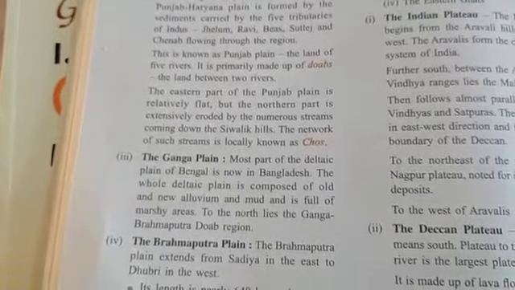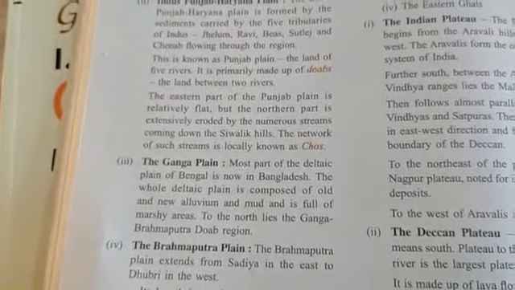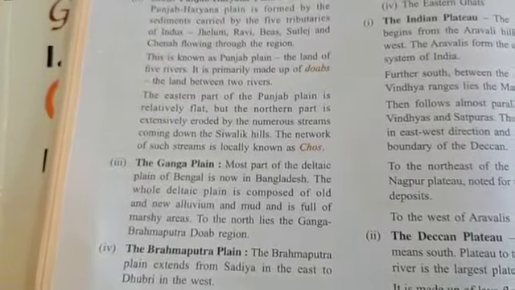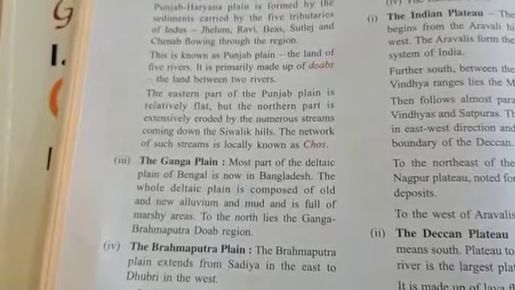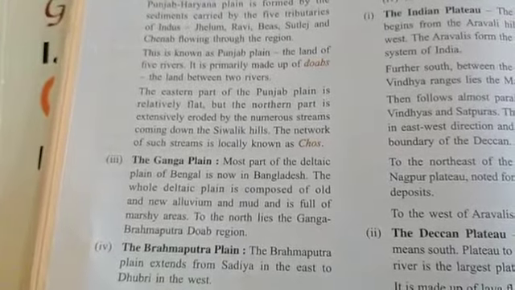Then we have the Ganga plain, the deltaic plain of Bengal, now Bangladesh. It is composed of old alluvium and new alluvium, full of marshy areas and mud.